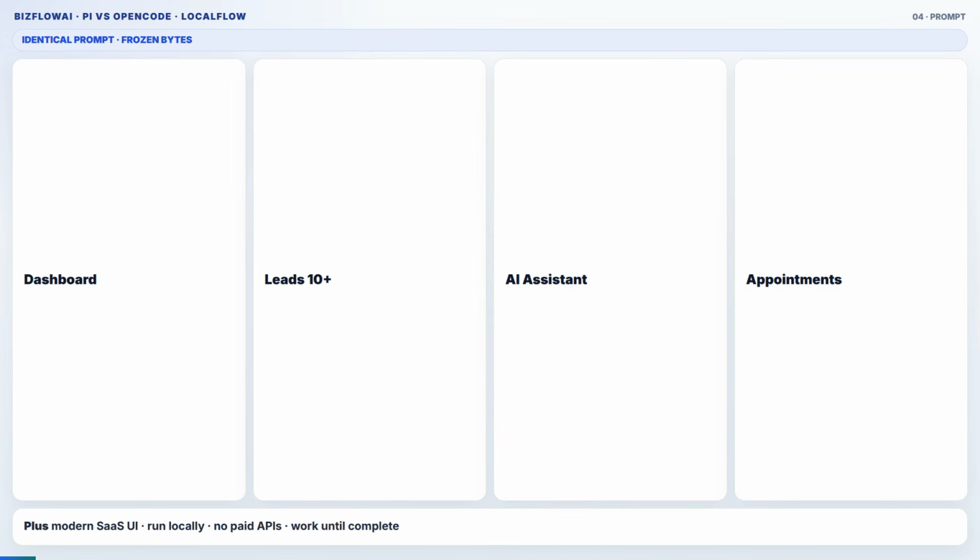The job both harnesses and both models got. Build LocalFlow, AI dashboard for a local service business. Dashboard metrics and chart. Leads with search and status. AI assistant grounded in app data. Appointments with Create. Modern SaaS UI with sidebar and polish. Work until complete. Run it, test it, fix errors, no paid APIs. That prompt is frozen, same bytes every run, the apps still diverge.